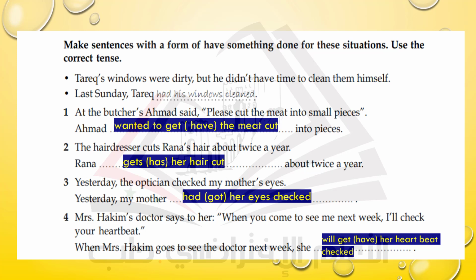She will get, you see here we use the word will. So we can use all modal verbs like can, could, will, would, and all the modals with get or have. Her heartbeat, it's the object, and checked, it's the past participle form of the verb.